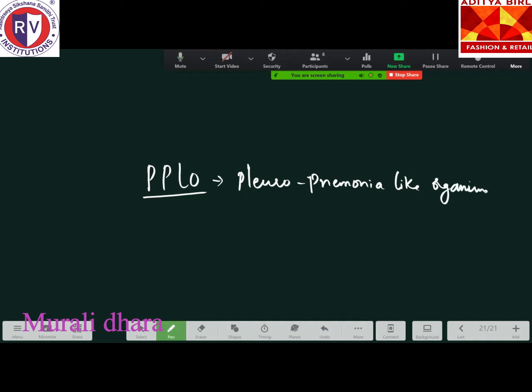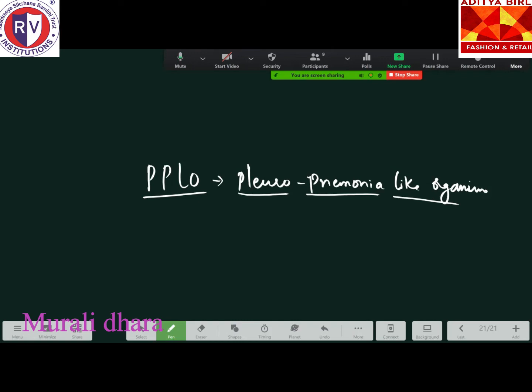Very important organism, which is the smallest organism. Remember, the smallest monera, okay, which is very important. Flexible in shape, it can change its shape depending upon the environment. So PPLO stands for pleuropneumonia-like organism, which is the smallest organism.